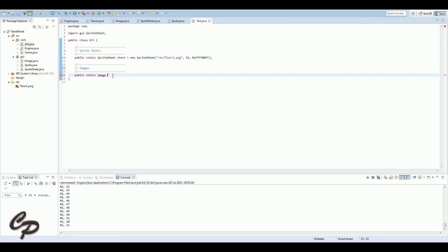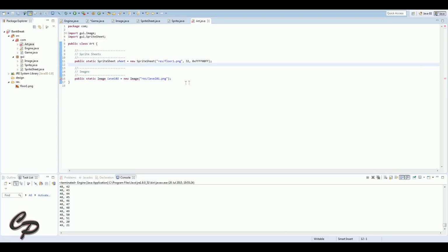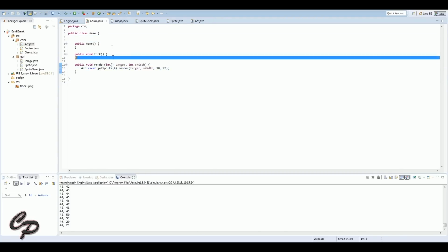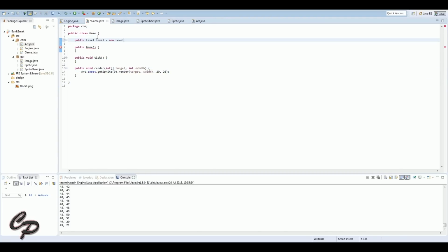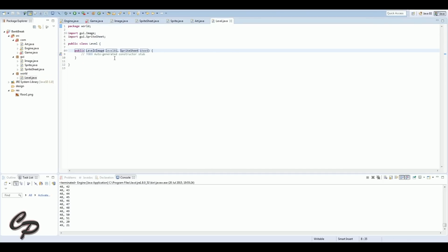Now, what you'll see here is I'm making an image class. An image part of the art, sorry. And we're making level 01. And this is how we're going to run our levels. And you'll see the level in a minute. And so what I've now done is I've just put get sprite as a render. And now I'm loading a new level, which is going to be a new class. And as you see, the parameters are level 1, which is just the image of the level. And then art.sheet as well, which is the sprite sheet, which will be a texture map essentially for the level.